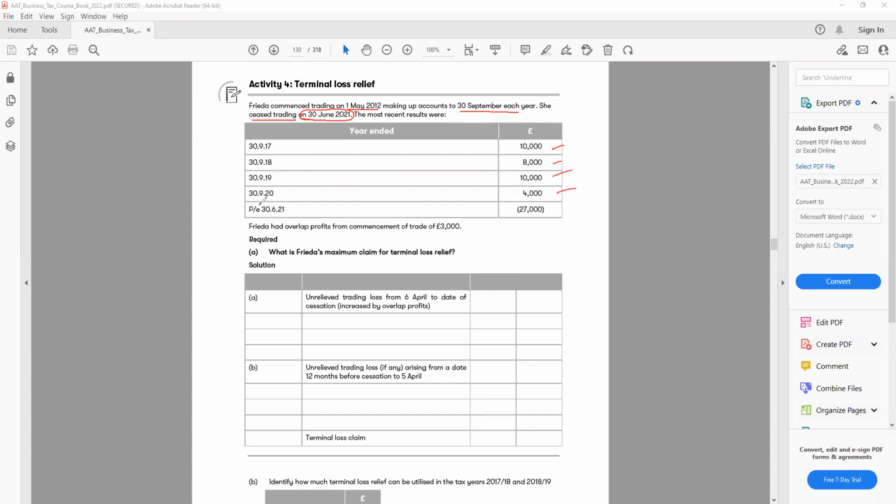And finally, the last one is a period, it's not a year. You look at that PE, it's a period. That means it's not 12 months. 27,000. We need to know how many months are in here. We have some overlap profit. We need to add this one to increase the loss.